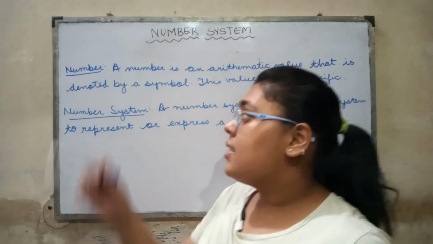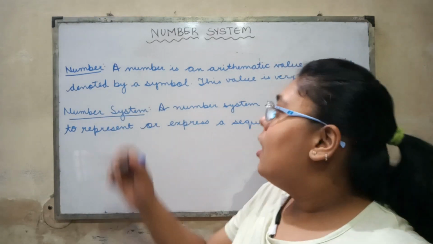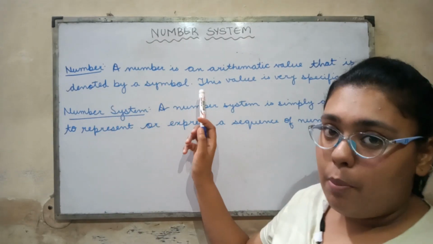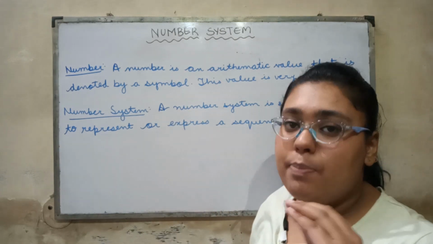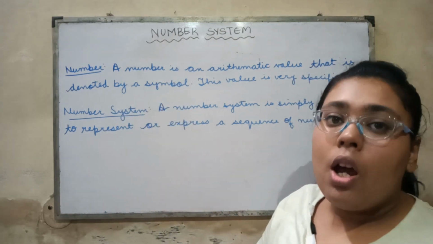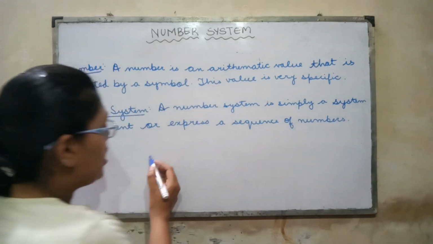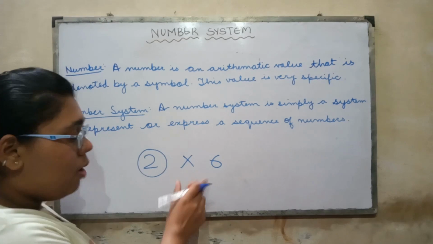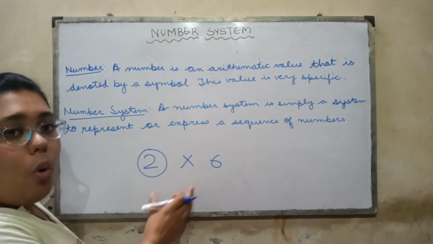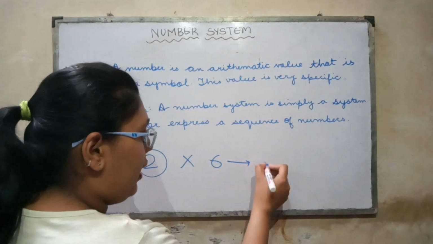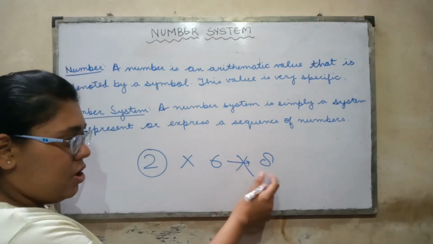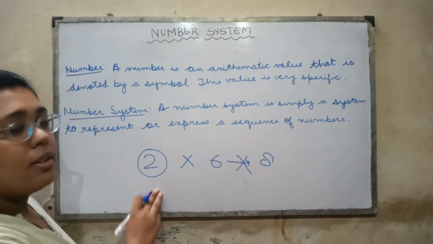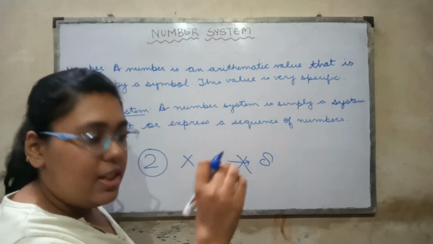Our first topic is number. What is a number? A number is an arithmetic value that is denoted by a specific symbol, and this value has to be very specific. By this definition, we mean that suppose we take any symbol that is 2. This 2 cannot be written as 6 because 2 and 6 have their own fixed values. And again, 6 cannot be written as 8 because all these three numbers have their specific values. So everything that is related to number has to be very specific.